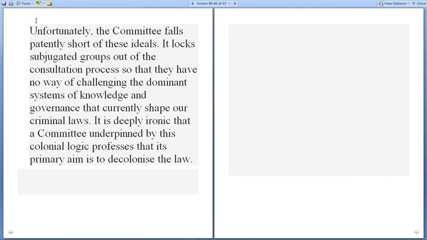It is deeply ironic that a committee underpinned by colonial logic professes that its primary aim is to decolonize the law. This is regarding the committee which was formed; the author is saying that it is mainly aimed to decolonize the law.